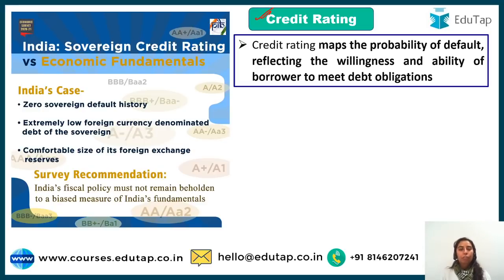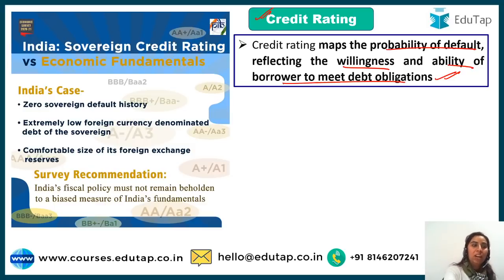So credit rating, first of all, what is it? Let me tell you that. I went to the depth of it. Let me tell you credit rating as mentioned in the survey. So guys, credit rating basically maps the probability of default, reflecting the willingness and ability of the borrower to meet the debt obligations. So if India's credit rating is not good, that will tell that probably India is going to default more on the loan. Why? Because it is either not willing or not able to pay. But the economic survey says India has many reasons for not going with the bad credit rating.